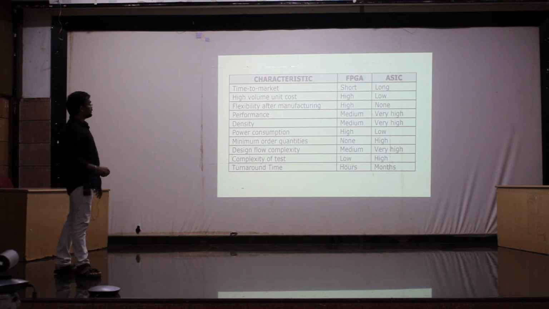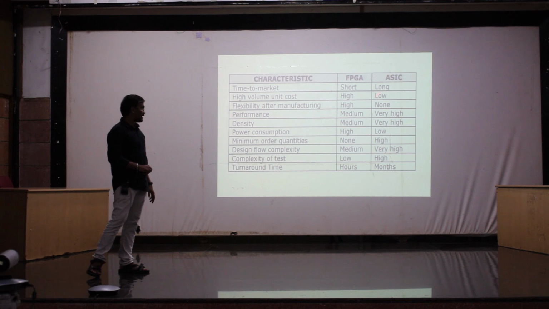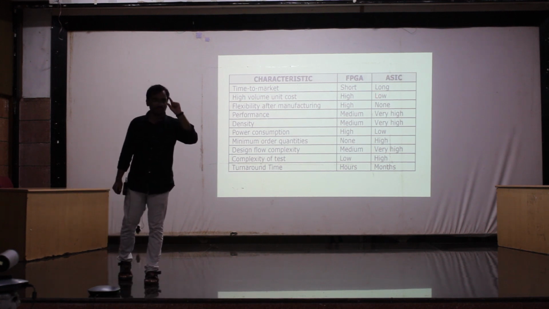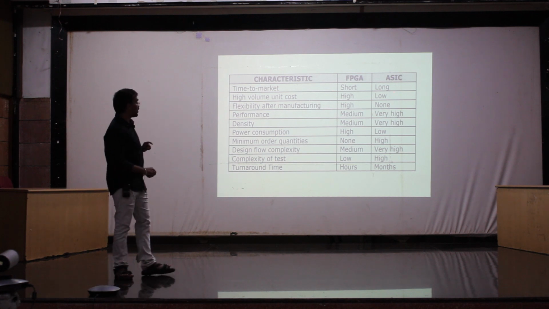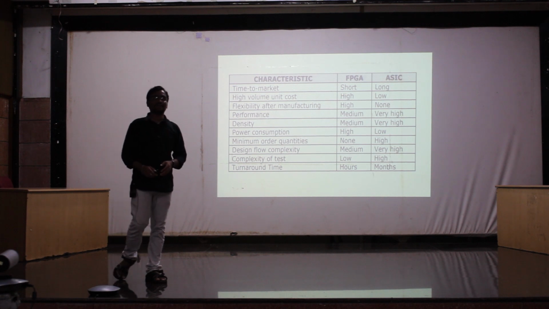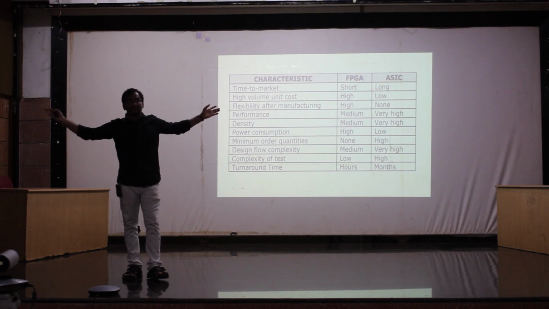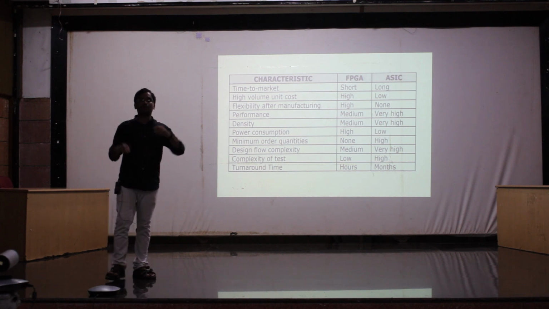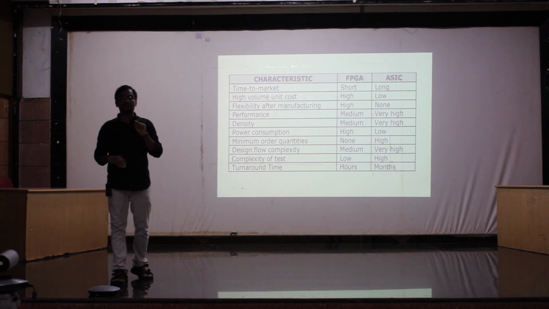And then high volume unit cost. This thing you should understand carefully. Let's say you come and ask me to design one chip. Then ASIC cost will be very high, like crores of money. Now let's say Intel laptops are fabricated in crores of count. Then the cost per chip spread over crores of units will be a very minute amount.